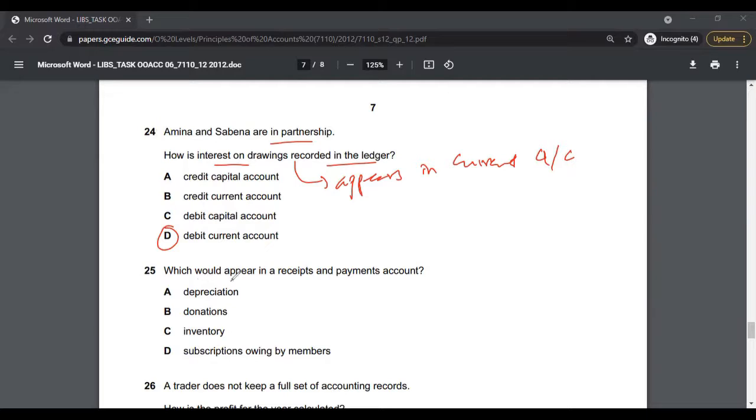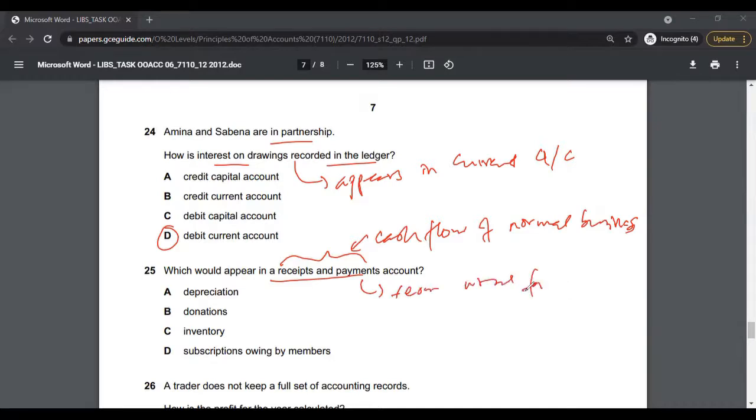Multiple choice 25, which would appear in a receipts and payments account. So receipts and payments account is basically the cash flow statement of a normal business. This is a term used for club accounting. So if you look through the options, it's actually option B. Donations are the receipts. So the correct answer to multiple choice 25 is option B.